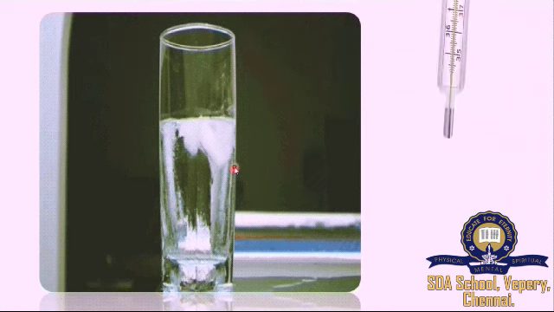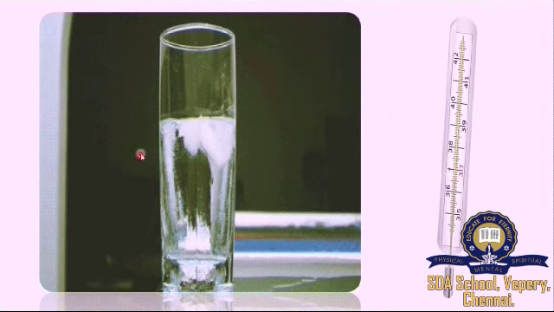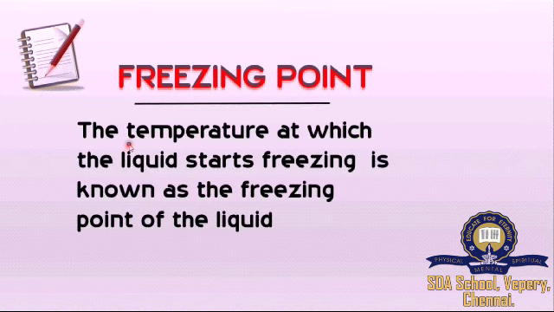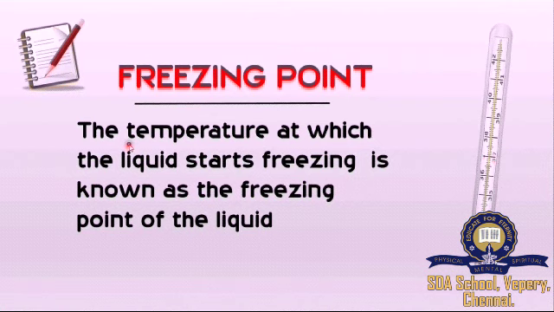We have to measure the temperature at which the liquid starts freezing. What is it called? It's called the freezing point, right? The temperature at which the liquid starts freezing is known as the freezing point of the liquid. It is something similar to the melting point. The melting point is defined as the temperature at which the solid starts melting, right?